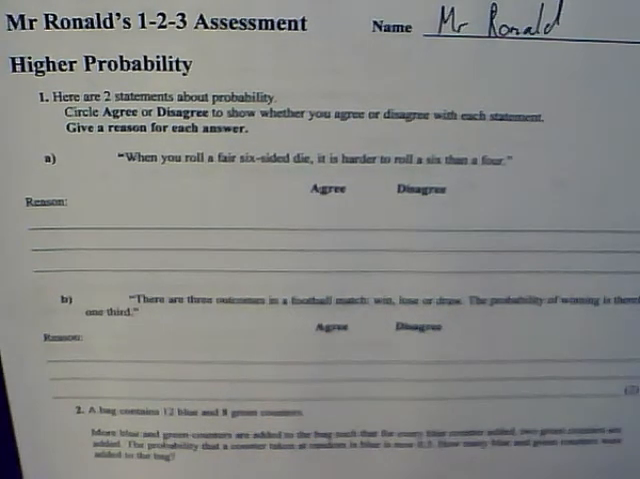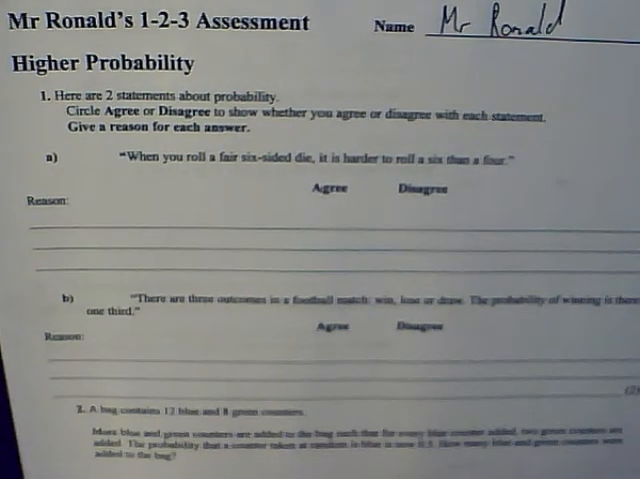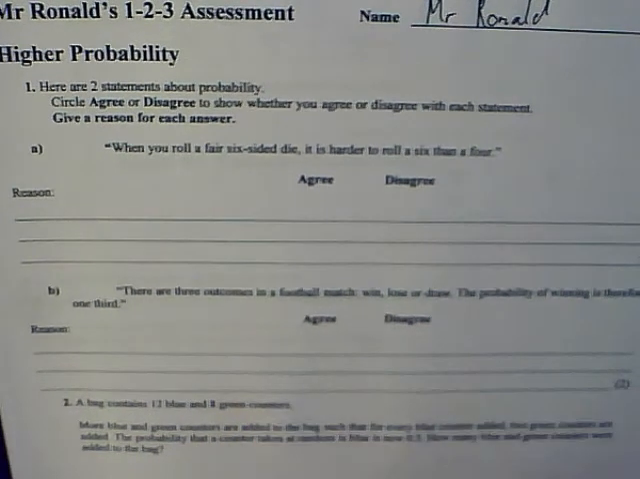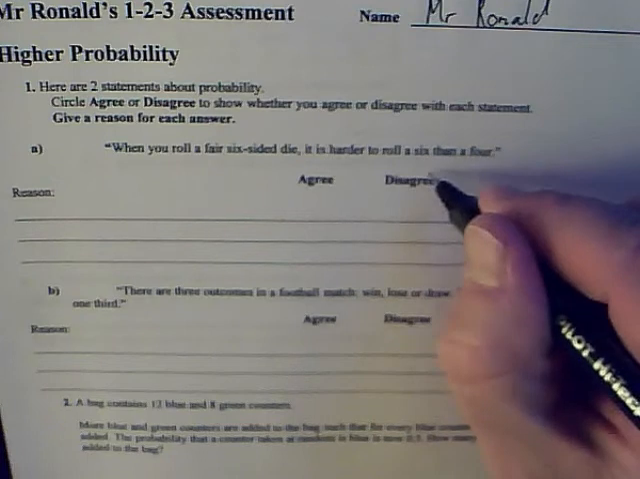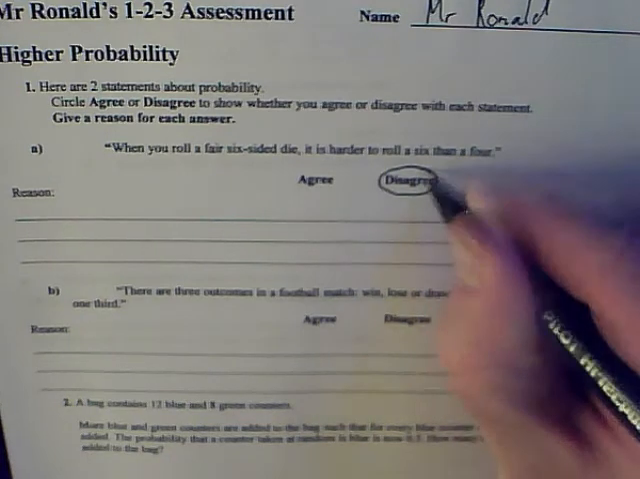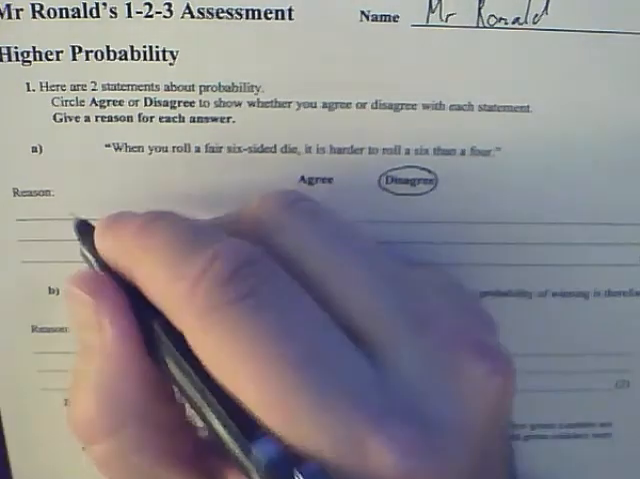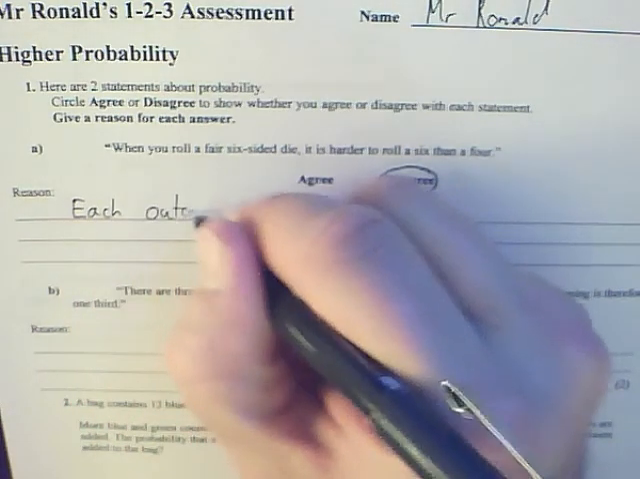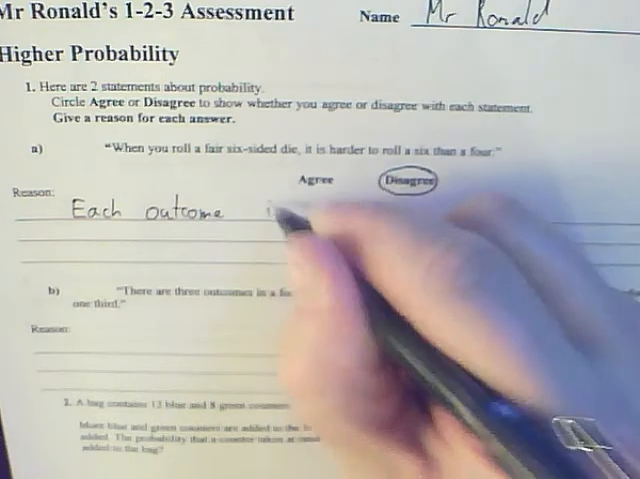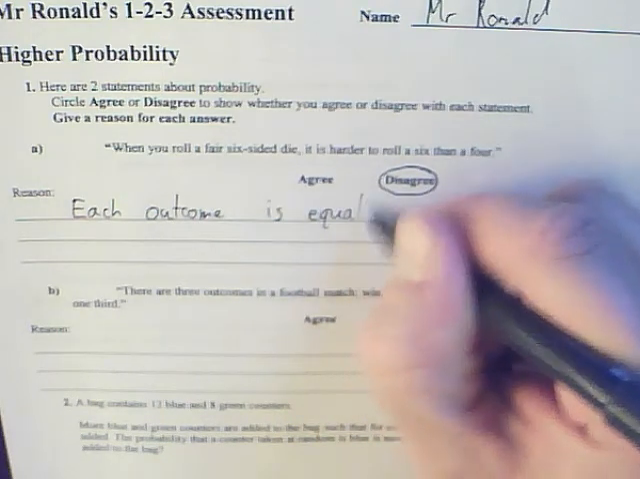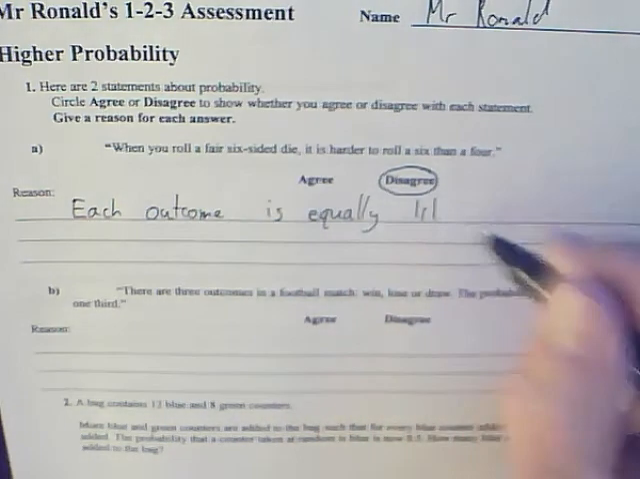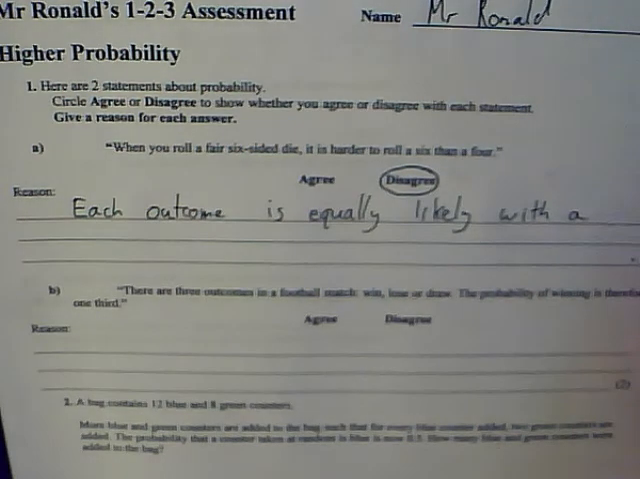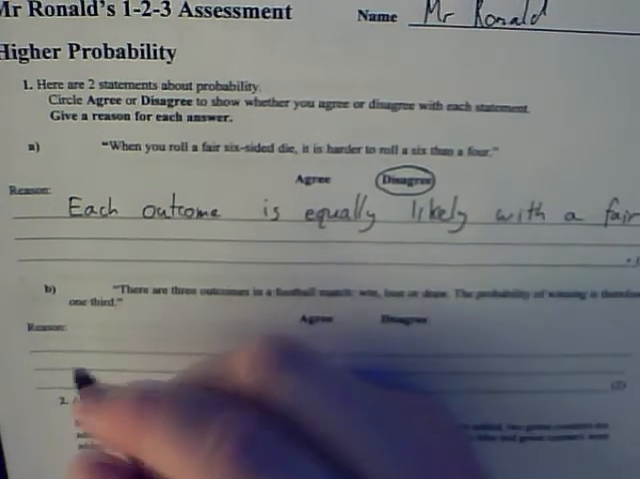Okay. When you roll a fair six-sided die, it's harder to roll a 6 than a 4. Okay. No, it's just as likely, isn't it? I disagree because each outcome is equally likely if it's a fair die. Equally likely with a fair die.